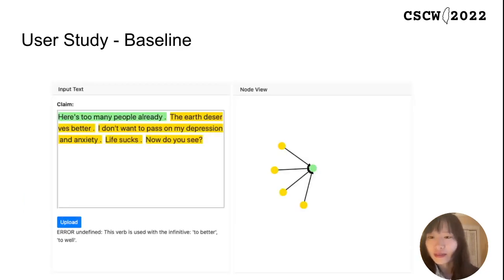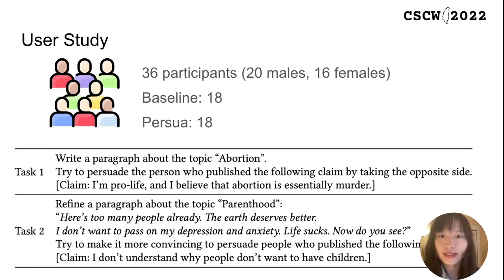To evaluate our system, we conducted a between-subject study and constructed a baseline. The baseline shows the structure of the arguments, which is similar to the main feature of the work proposed before. We recruited 36 participants, 18 for the baseline group and 18 for the Persua group. We asked them to conduct 2 tasks. The first one is to write a paragraph about the topic abortion. And the second one is to refine a paragraph about the topic of parenthood.